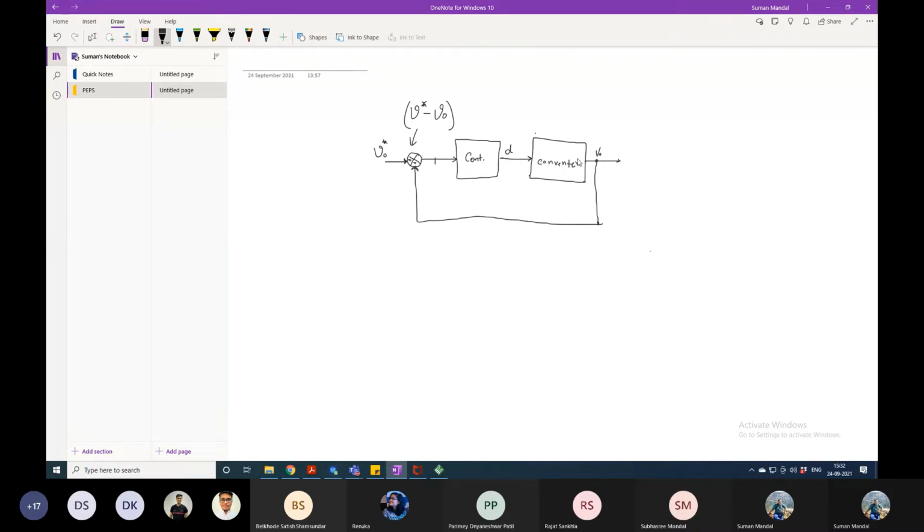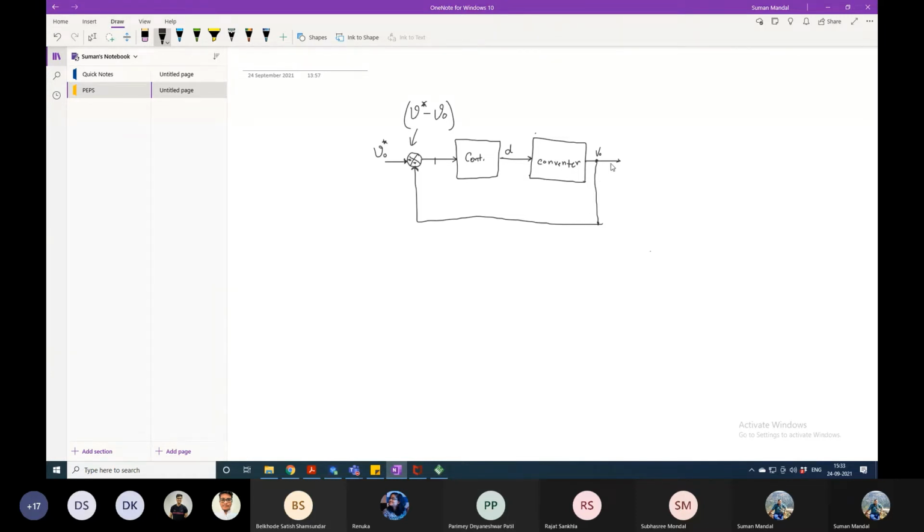If we put a duty cycle, this converter will provide an output voltage. That's all. I am sensing that output voltage and taking it to the controller. How are we taking it to the controller? We are subtracting our sensed voltage from the desired voltage.